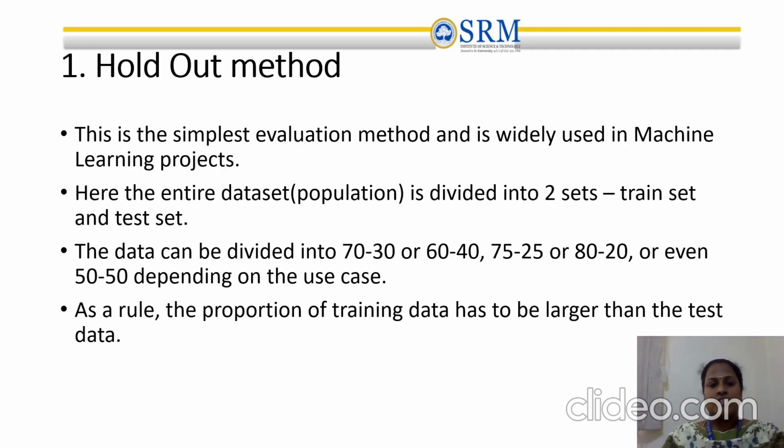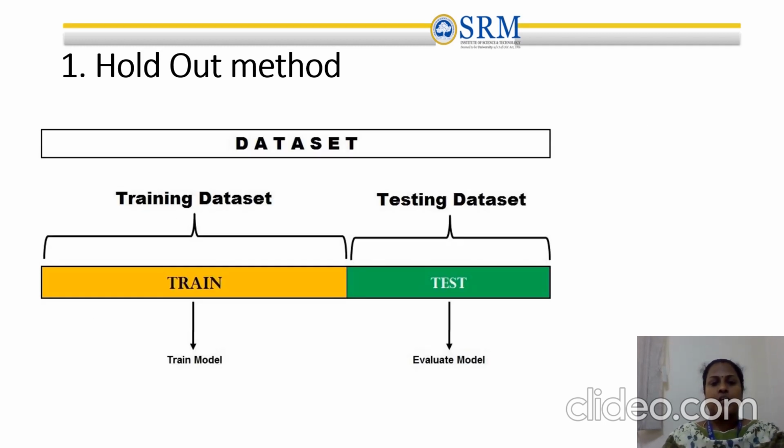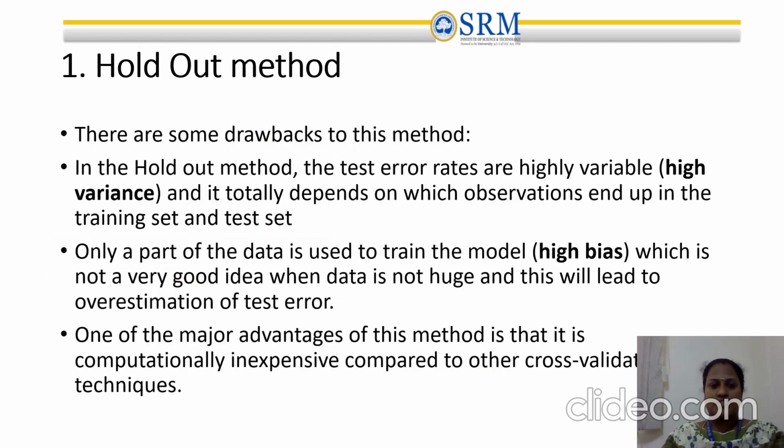First technique is the holdout method. Here we divide the entire benchmark data set into two sets, a train set and a test set. The data can be divided in such a manner that 70% is used for training purposes and 30% is used for test purposes, or it may be a 60-40 ratio, 75-25 ratio, or even 80-20 ratio. The proportion of training data has to be larger than the test data. So this is the holdout method. We can classify them into training phase and testing phase.